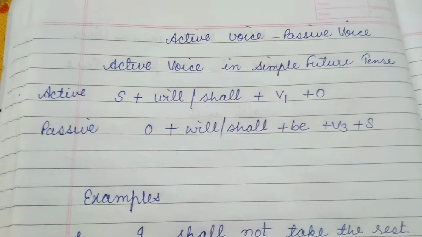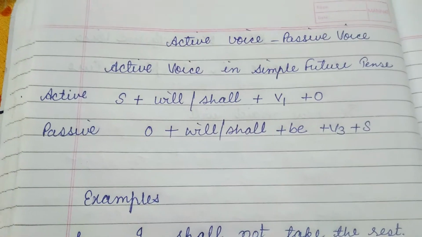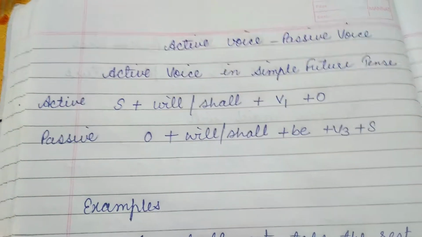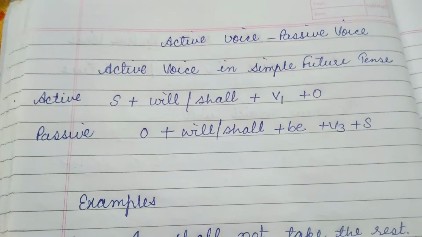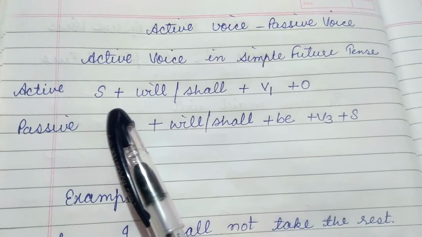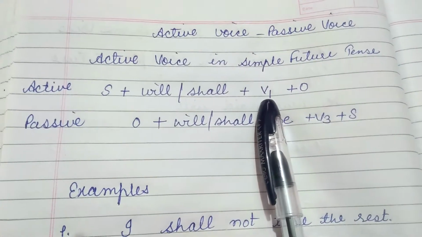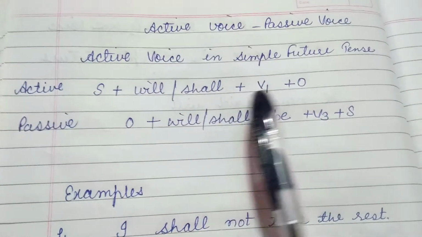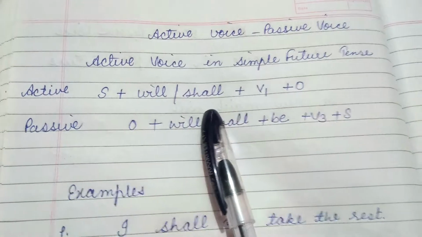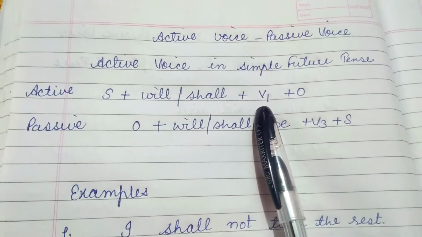Hello students, in this video I'm going to teach you how to change active voice into passive when active voice is given in simple future tense. So first of all you need to identify which tense is given. So see here, when with the subject will or shall is written along with V1, it means that is simple future tense. So how can you recognize? Will or shall will be written after the subject, and after that the first form will be written.